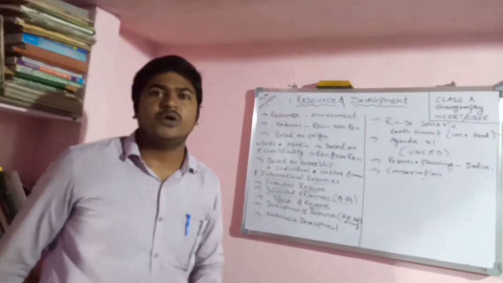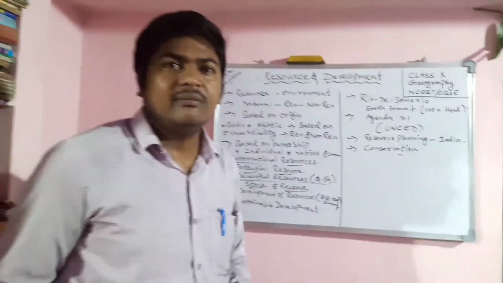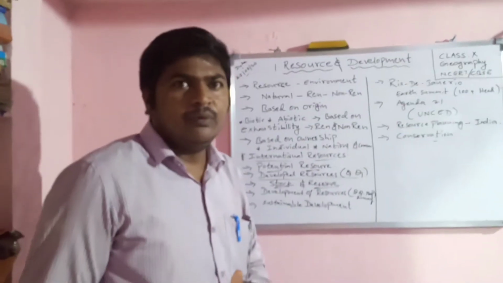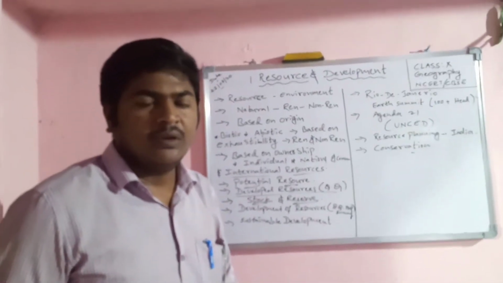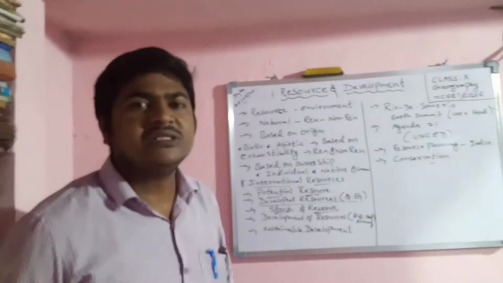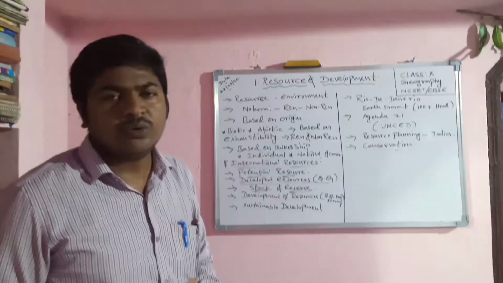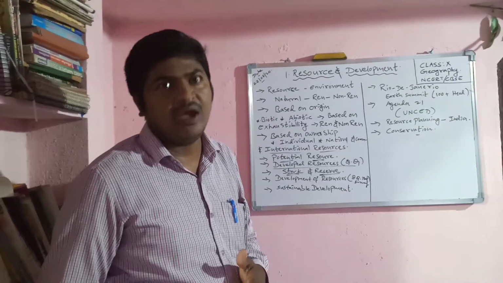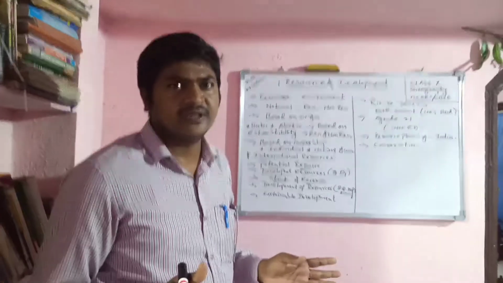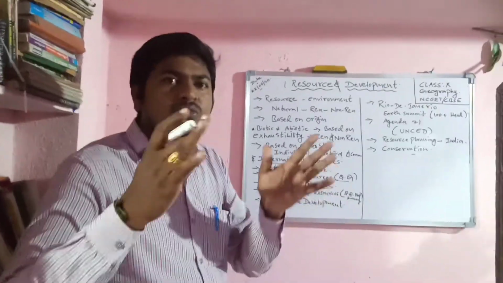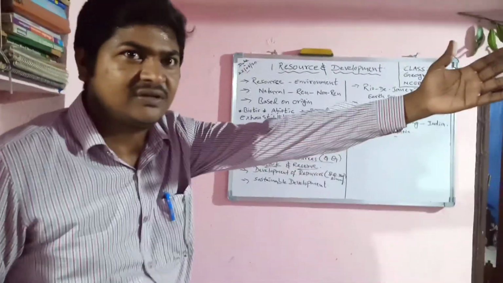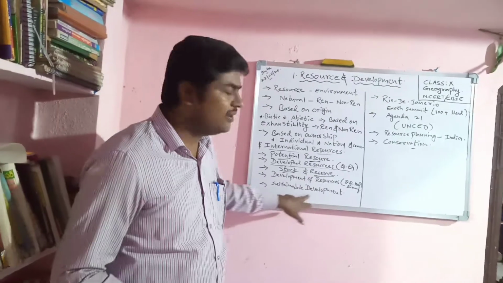And what is sustainable development? Sustainable development is nothing but how we are using the resources. For example, we are using coal today. Within 150 to 200 years, the coal deposits are going to end in India. So we have to use it in a careful manner. We have to save the coal. Not only coal, you take any type of resources. We have to use the resources in a careful manner for future generations. That is called sustainable development.